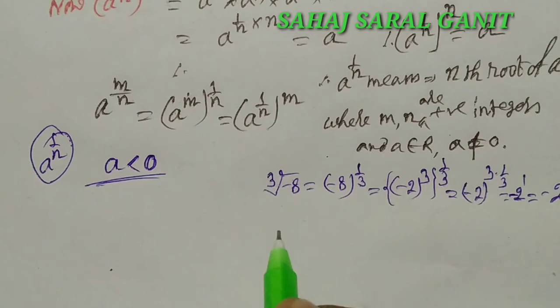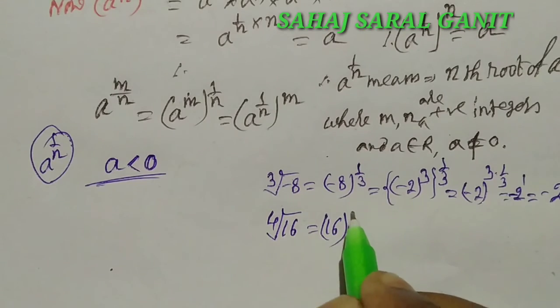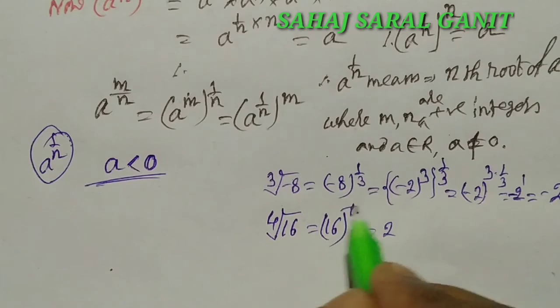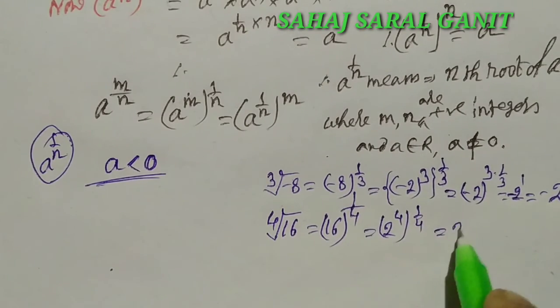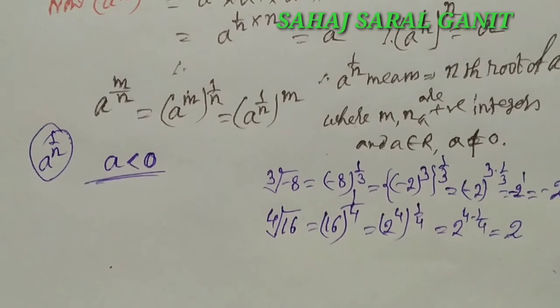Now the fourth root of 16 is 16 whole to the power 1 by 4, 2 to the power 4 whole to the power 1 by 4, which is equal to 2.